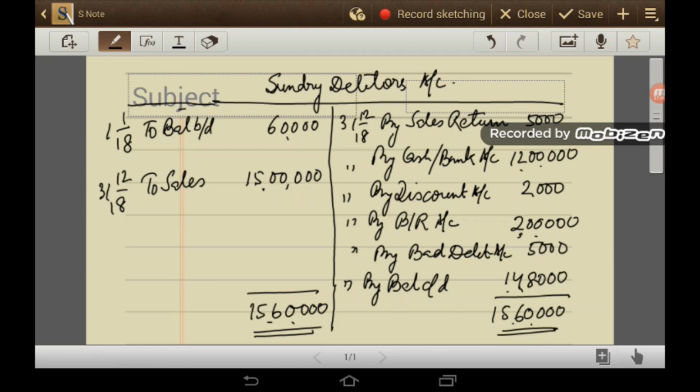Amount paid by debtors rupees 12 lakh, so by cash or by bank. The journal entry is cash account debit to debtors. Discount allowed to debtors, so by discount rupees 2,000. BR accepted, so by BR rupees 2 lakh. Bad debt rupees 5,000. And this is the amount of closing debtors as on 31st December 2018.